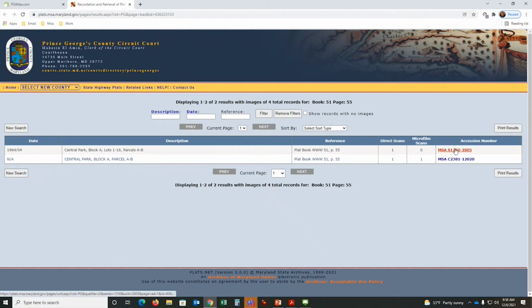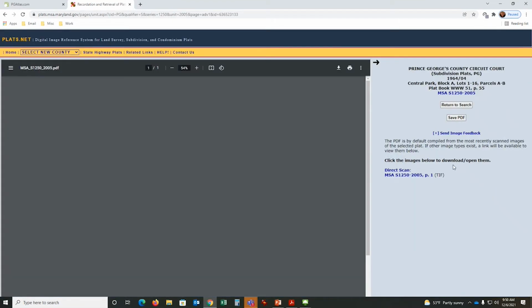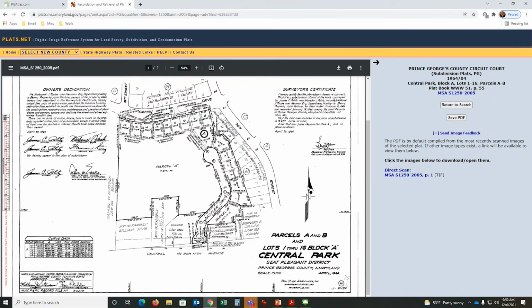So if I click on MSA S1250 from 2005, what happens? It opens up that engineering drawing for that property. You can email this, you could print it out, it's a PDF. All of this is maintained by the state of Maryland State Archives down in Annapolis.